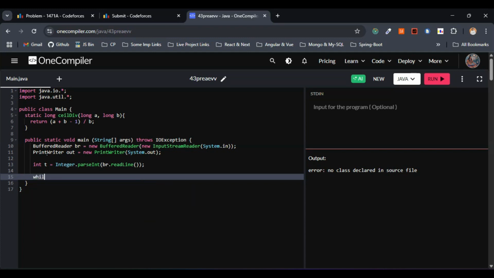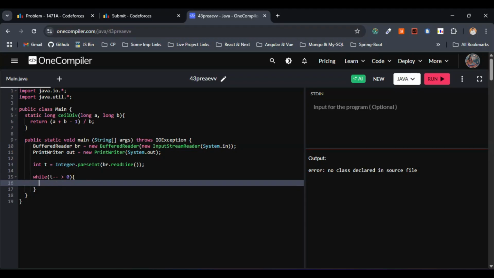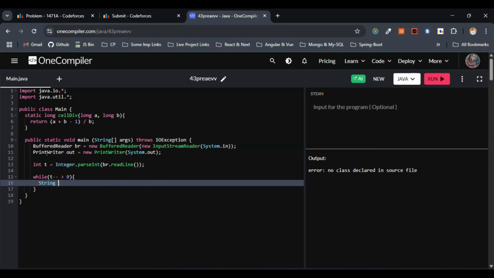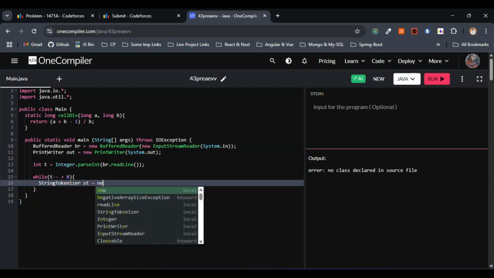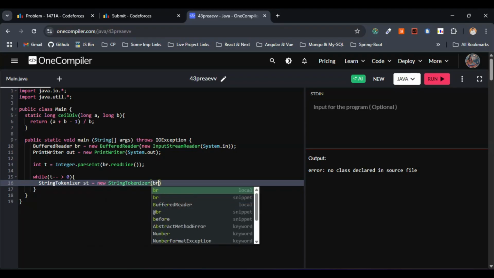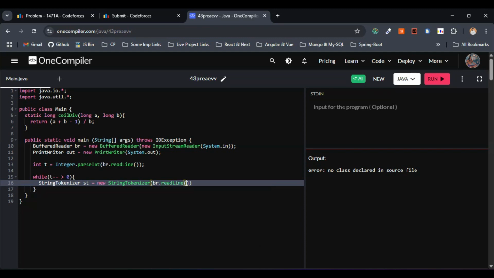So let's go with the while condition, because test case has to be present at any cost. It has to be greater than 0. So within the while loop, we have to read n and x. Nothing but I'll just make use of string tokenizer here. So I'll just go with st string tokenizer, right? So I'll just go with new string tokenizer pr dot read line.